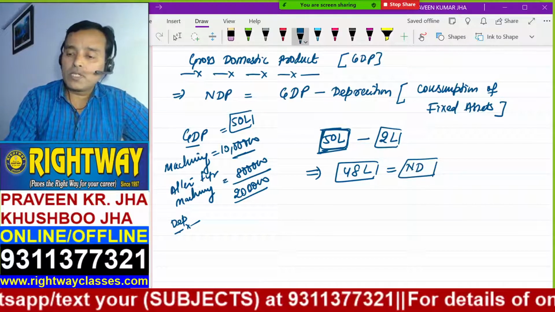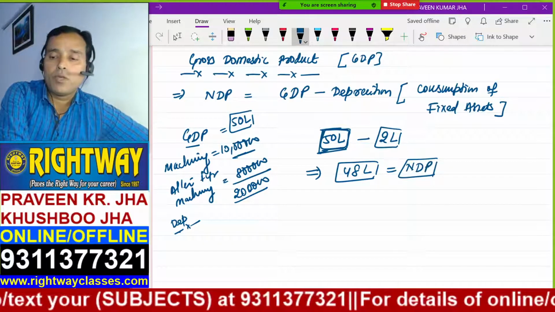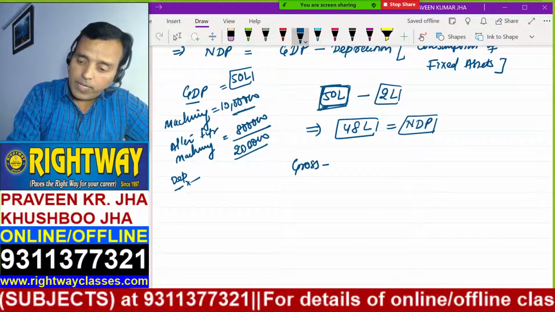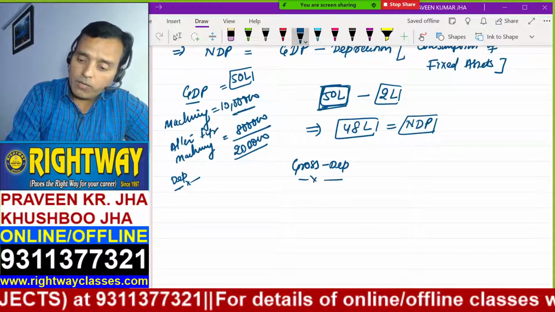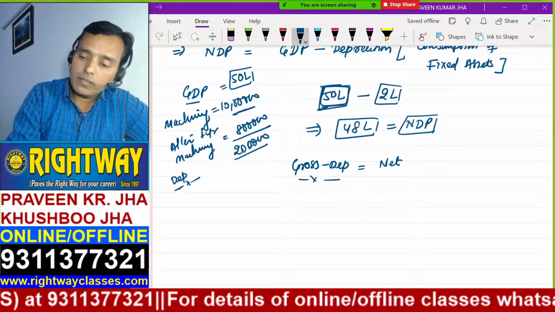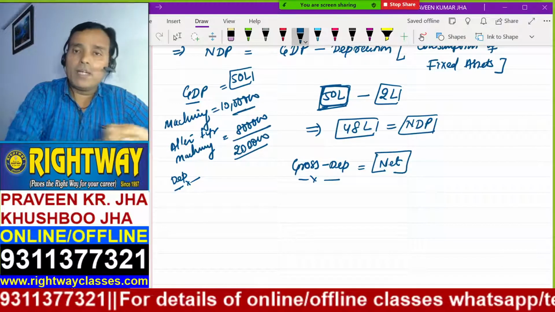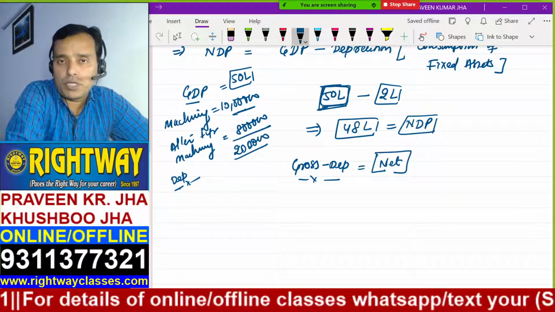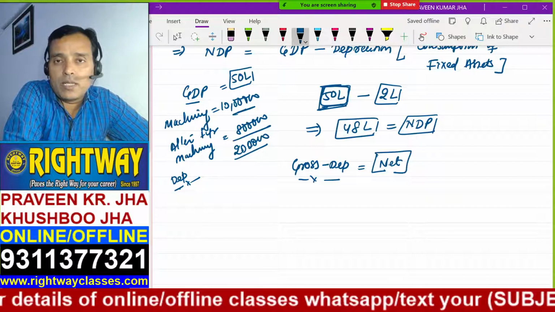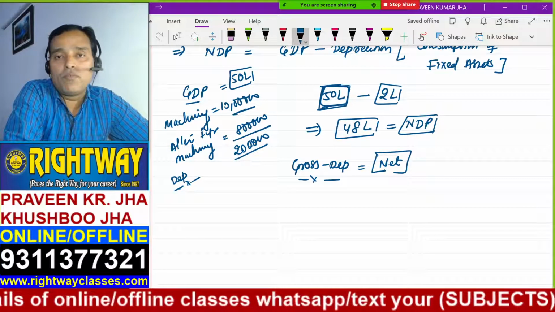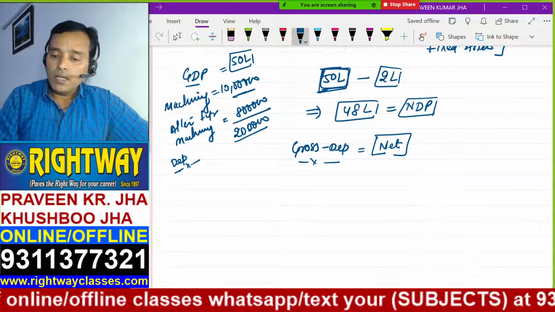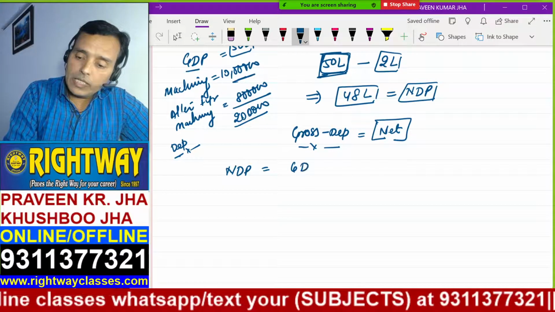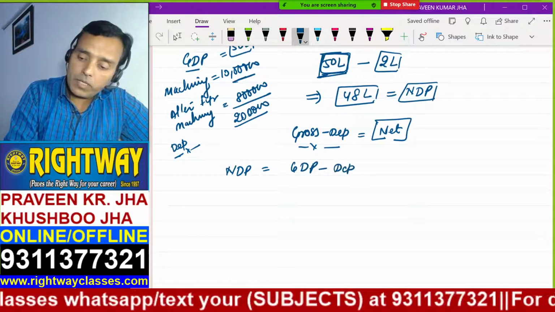Net domestic product. Why is this called net? Because if we deduct depreciation from the gross, we get net. So if anybody asks you what is the difference between gross and net, you will say depreciation. And if anybody asks you the other name of depreciation, you will say consumption of fixed assets. So lastly, I'm writing again, NDP equals GDP minus depreciation.